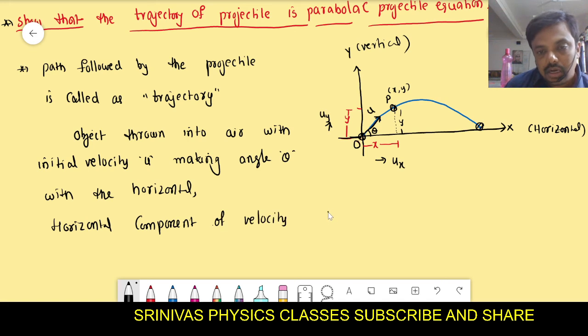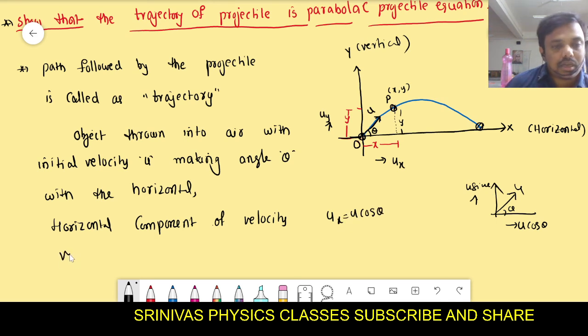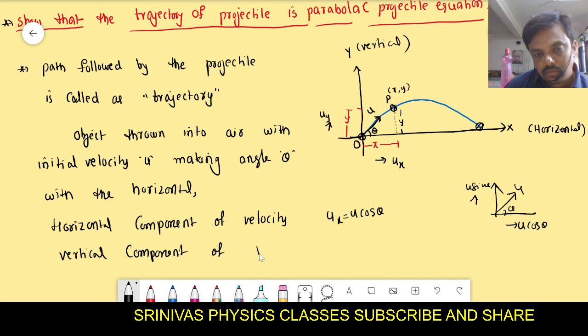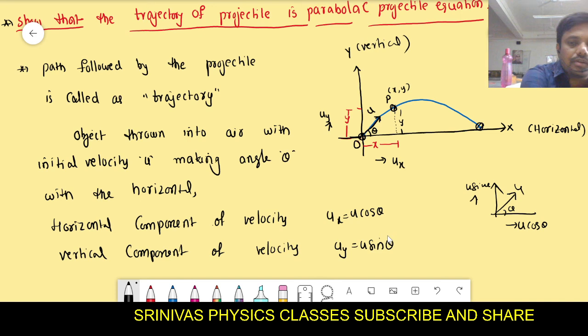Very good. That is, we divided the velocity u into two parts, some velocity along the x-axis, some velocity along the y-axis. That is ux is u cos theta. And next I want the vertical component. The vertical component is along the y-axis. What is the vertical component? That is the velocity along the y-axis. That is u sin theta. Very good.